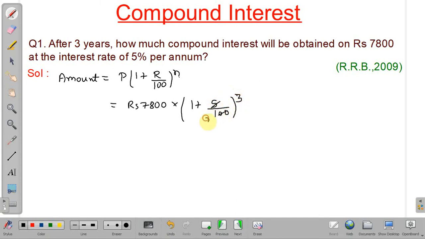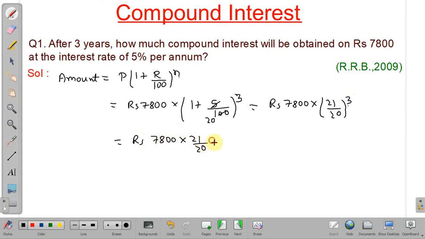So when you divide it will become 20, and after taking LCM you will get rupees 7800 into 21 divided by 20 to the power 3. So for calculating this we will write 21 by 20 three times. Okay, now it will be easier for us to divide. Double zero will get cancelled.